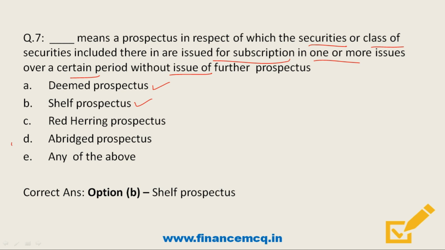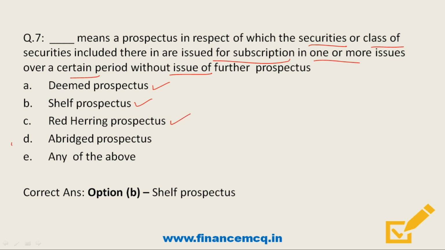So friends, when a company has to issue securities for subscription in one or more issues over a certain period of time, then in that case it will be very hectic for the company to issue a prospectus every time. So friends, in that case the company will issue a shelf prospectus. So friends, shelf prospectus will remain valid for a specified time period during which the offer for securities will be made by the company. And what is red herring prospectus?